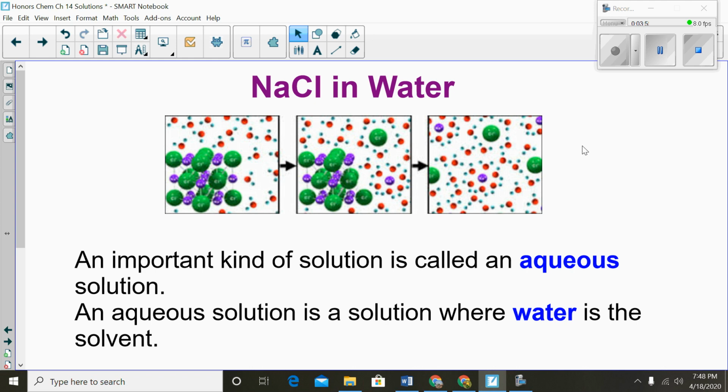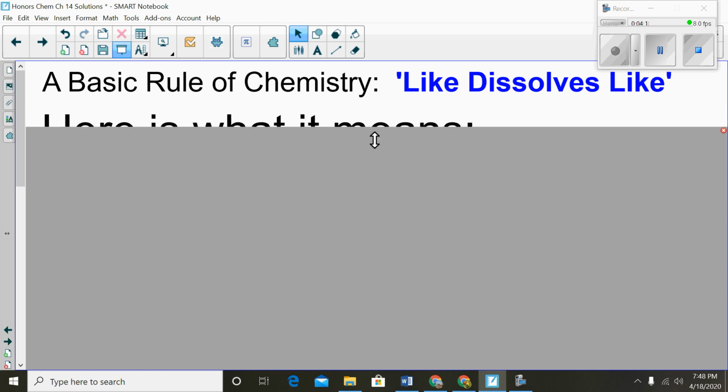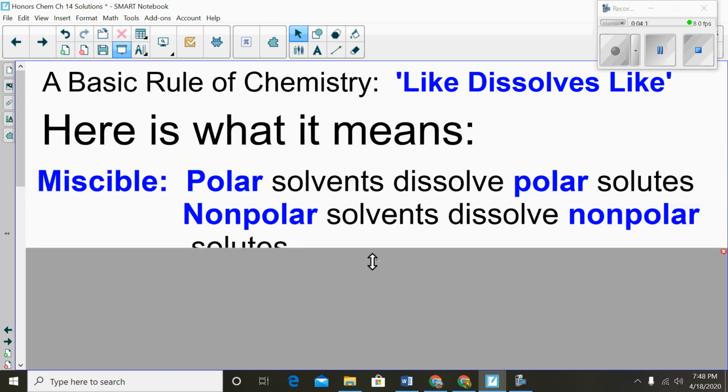Now, an important kind of solution is called an aqueous solution, and an aqueous solution is a solution where water is the solvent. So aqueous kind of sounds like aqua, which is a reference to water. Now, the basic rule in chemistry is like dissolves like. So we talked about dissolving. What is this idea of likeness? So here's what it means.